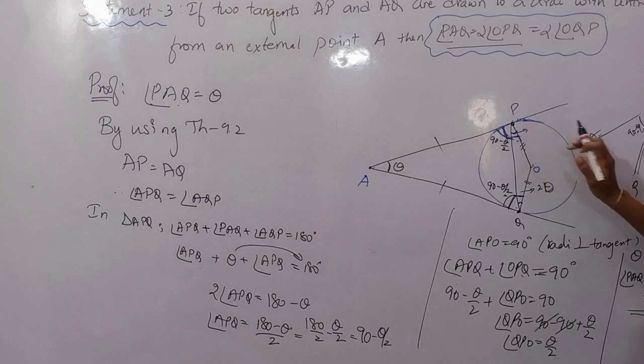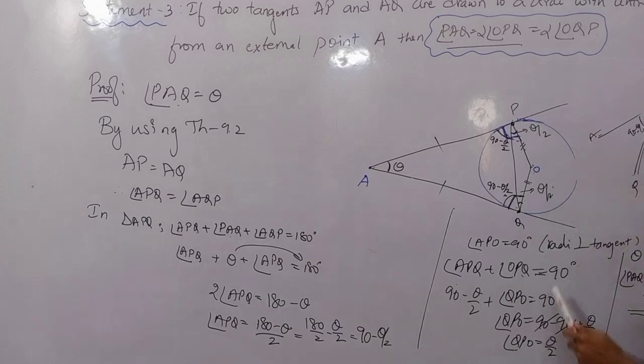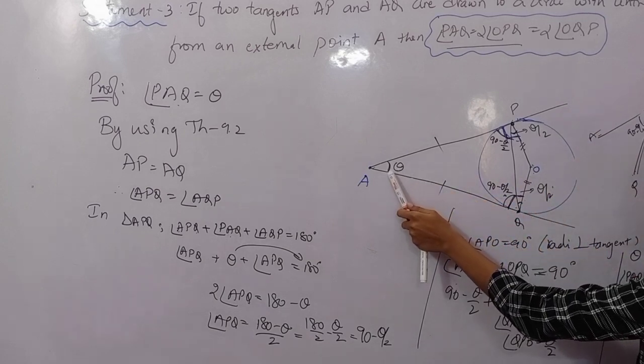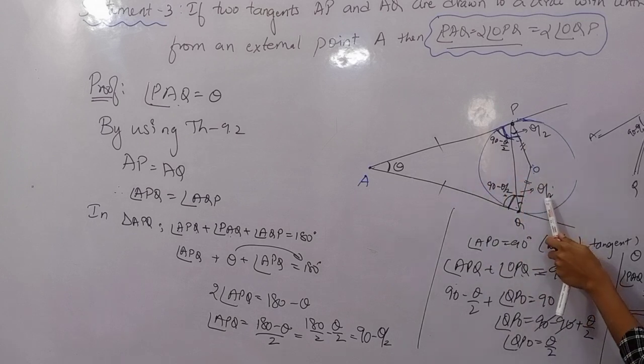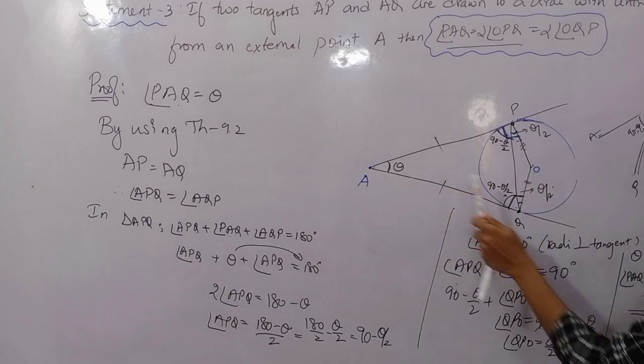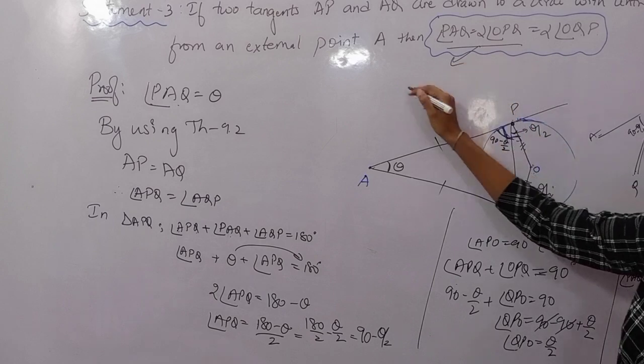You got as theta by 2. Angle QPO, I got it as theta by 2. This also you will get as theta by 2. Theta by 2 is equal to, theta is this. So I can write this is nothing but half of this angle. That is what is given here.